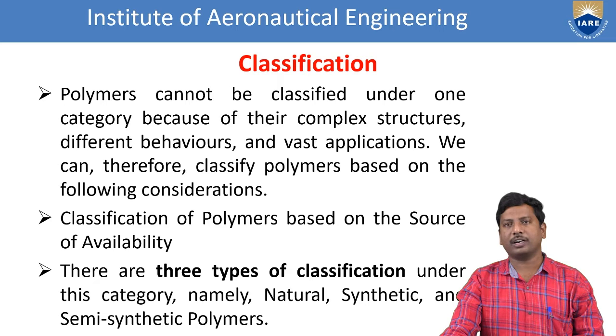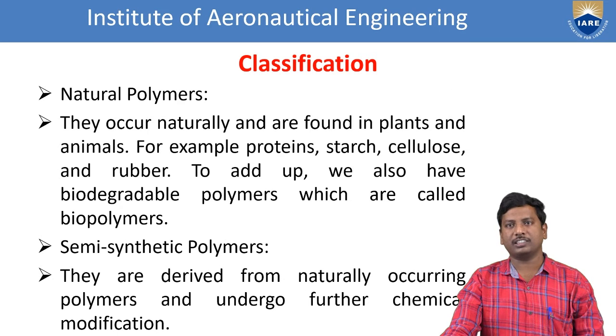Polymers cannot be classified under one category because of their complex structures, different behaviors and vast applications. So we can therefore classify the polymers based on the following considerations. First, classification of the polymers based on the source of availability. There are 3 types of the classification under this category, namely natural, synthetic and semi-synthetic polymers. First of all, we see natural polymers.